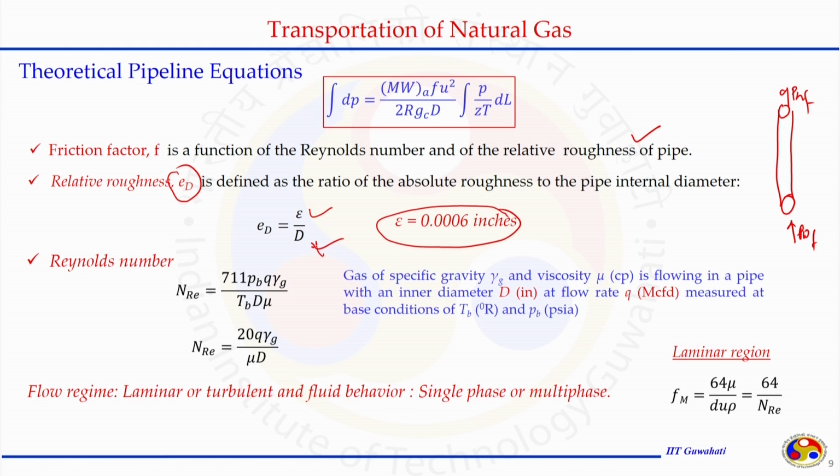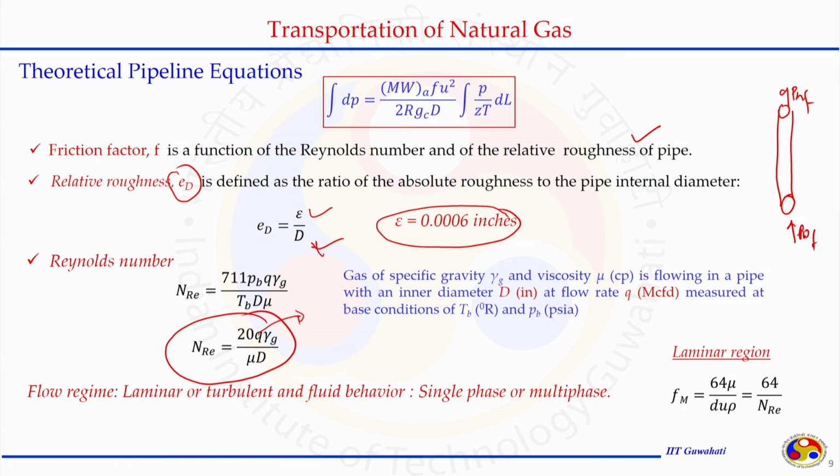Now, we know the relative roughness; now we need to know the Reynolds number to read the Moody's chart. By the definition, Reynolds number is equal to rho v d by mu. By adjusting the parameters as we did in previous classes, we can establish the relationship: Reynolds number is equal to 20 q gamma by z mu d. So, it depends on q, and q depends on temperature and pressure. That is why, when we are going to read the Moody's chart, we should know the flow rate, and if we are going to calculate the flow rate, we have to perform the iteration.